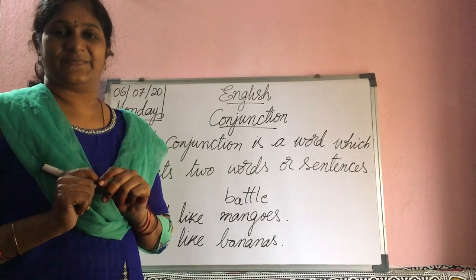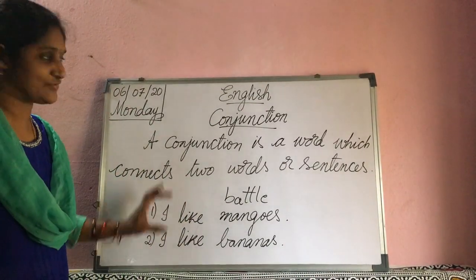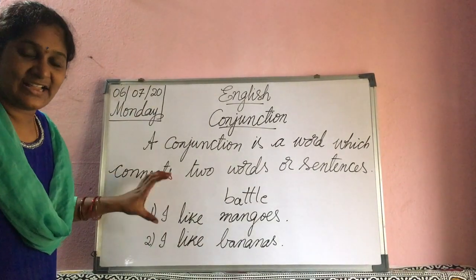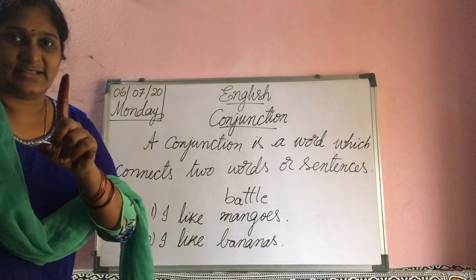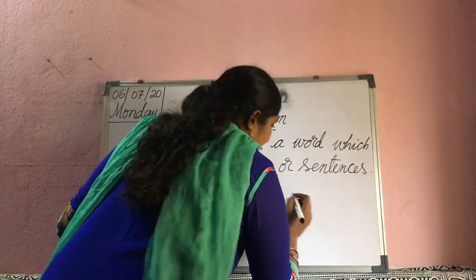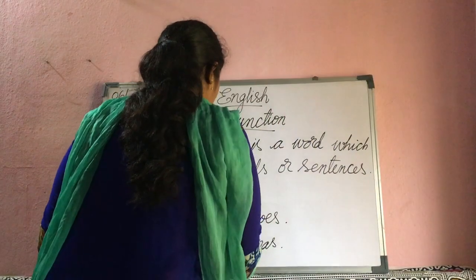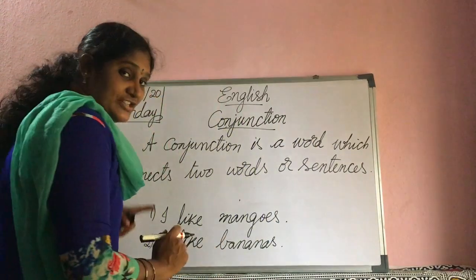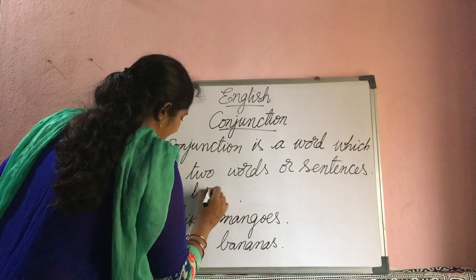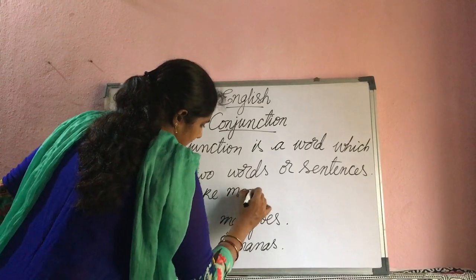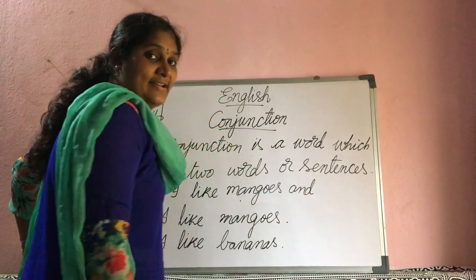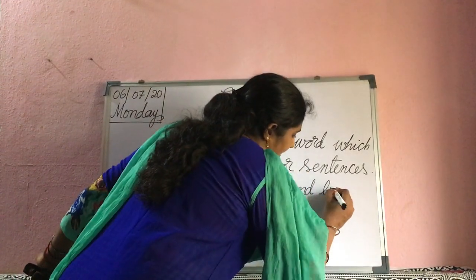How is it? Here I wrote two sentences. With the help of the conjunction, I make these two sentences into one sentence. I simplify the sentence. Listen carefully. Here, see. I joined these two sentences. Listen. I like mangoes and bananas.